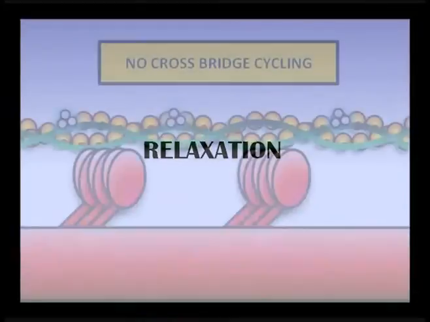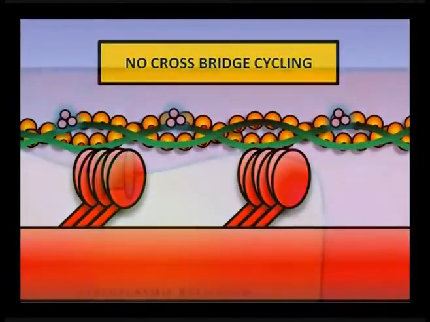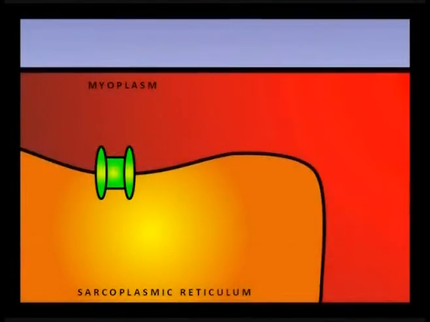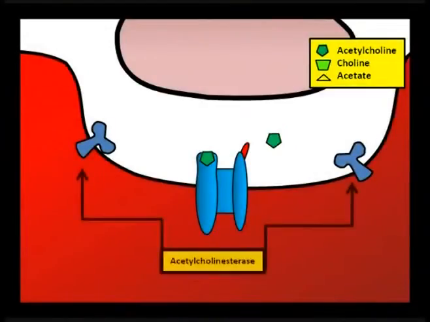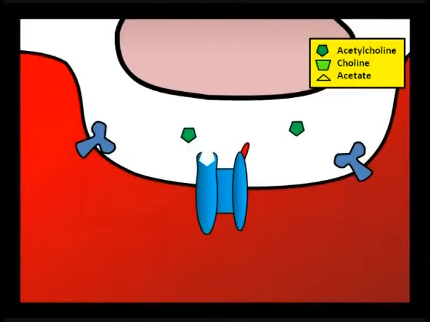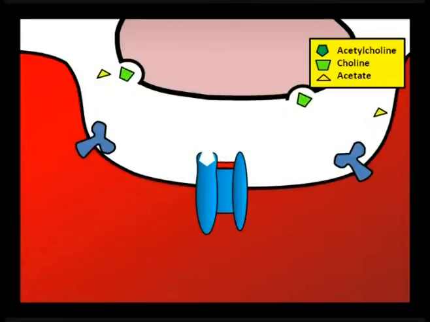Muscle relaxation. Cross-bridge cycling stops when myoplasmic calcium concentration goes down to a critical level by the influx of calcium from the myoplasm into the sarcoplasmic reticulum via the calcium-magnesium ATPase pump. Generation of the action potential stops when acetylcholine concentration along the myoneural junction decreases through pumping back of acetylcholine into the axon end and degradation of acetylcholine by acetylcholinesterase.